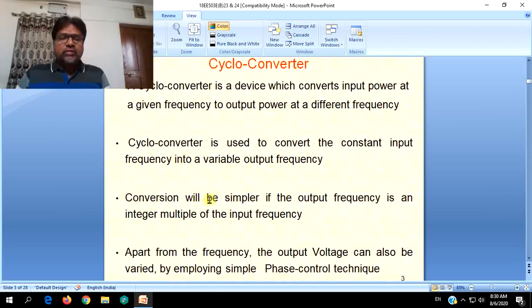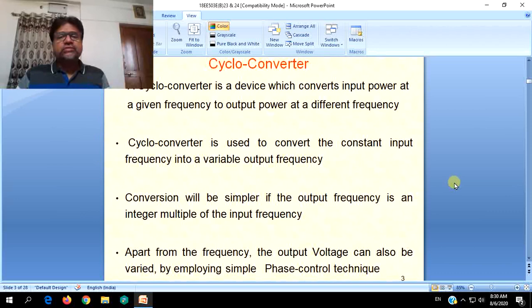Conversion of the frequency will be simpler if the output frequency is an integer multiple of the input frequency. Integer multiple means the ratio between the output frequency and input frequency should be a whole number, like 1, 2, 3, 4, 5. Consider again our case of the AC source with frequency 50 Hz.